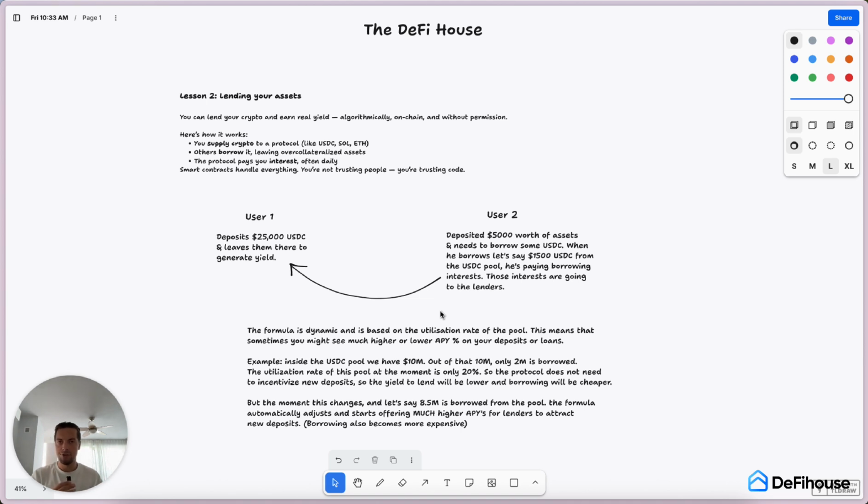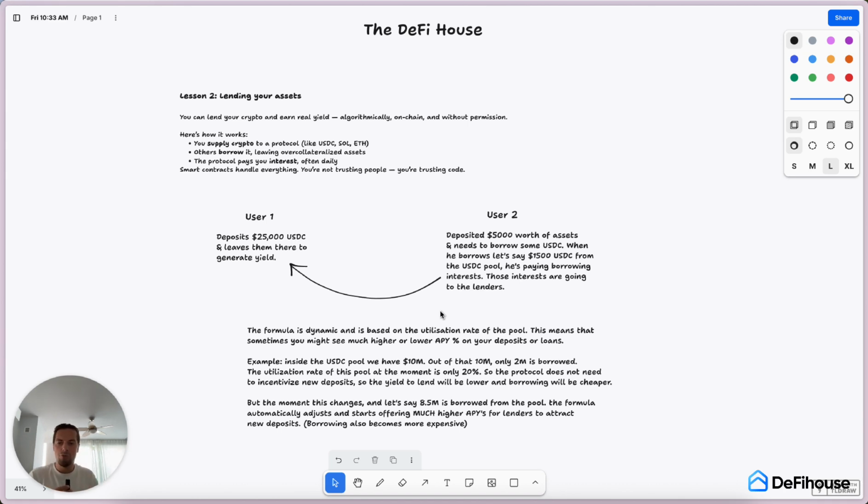Most of the interests. Some are kept as protocol fees, but I don't want to lie to you, because these things often change. In most cases, approximately 85 to 95% of all the interest generated goes to the actual lenders or liquidity providers. So now he left that $5,000 worth of assets as a collateral inside the protocol to borrow 1.5K.